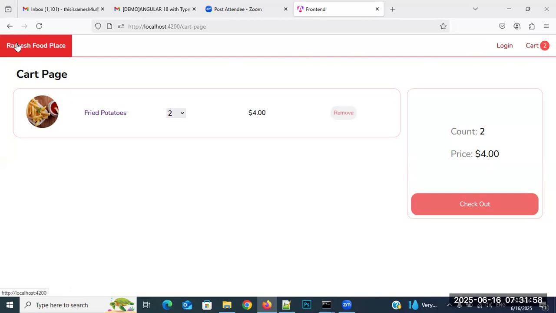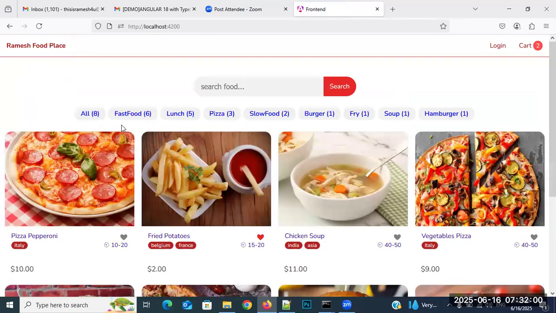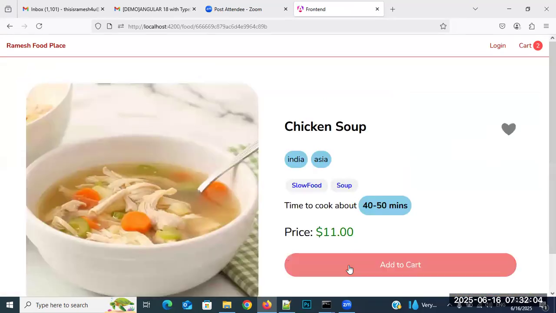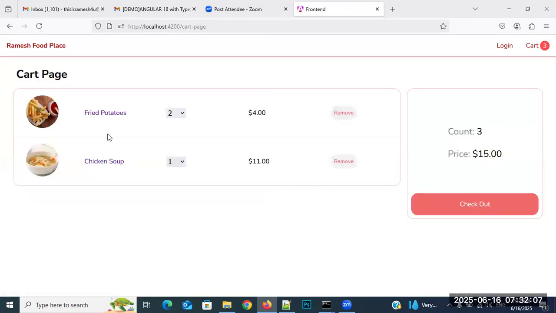Okay, right. Now click there. Fried potatoes already completed. Now I want to add this soup also. Click here and add to cart. See it? Previously 2, now 1. So totally 3. Here also count 3 and price is totally 15. Here this is 4 and this is 11. So 11 plus 4, 15. That is the count we are getting here, $15.